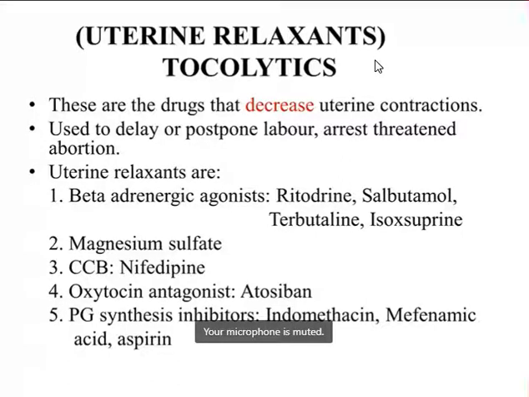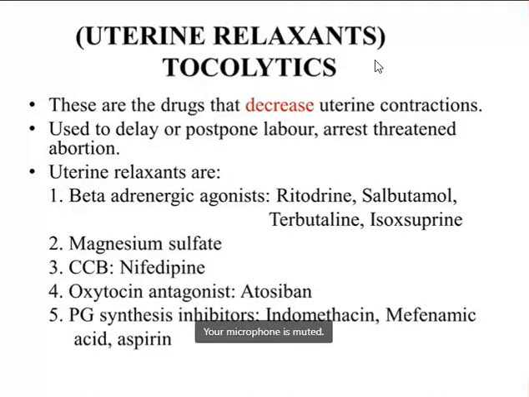These tocolytics or uterine relaxants are used to delay the pregnancy, to postpone the labor, or to arrest threatened abortion. For example, they are used to delay the labor if the patient is experiencing premature contraction of the uterus before the time of delivery. Like if the patient is experiencing uterine contractions during 30 to 34 weeks of pregnancy, in such a case we can use tocolytics to delay or postpone the labor.